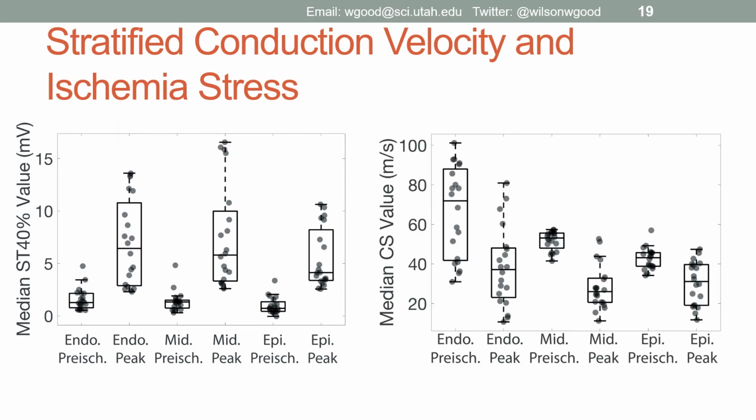We see a different story with the conduction velocity across the wall. Initially, the speed is very heterogeneous across the wall with the fastest speeds endocardially, followed by the mid-myocardium and finally the epicardium, all statistically significant. At the peak of ischemia, the speeds become much more homogeneous with no significance observed across the wall.